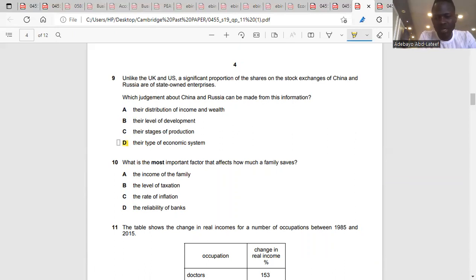Now we go to question 10. They said, what is the most important factor that affects how much a family saves? So what determines what you save? Mr. C? The rate of inflation. I'm going to explain each one.